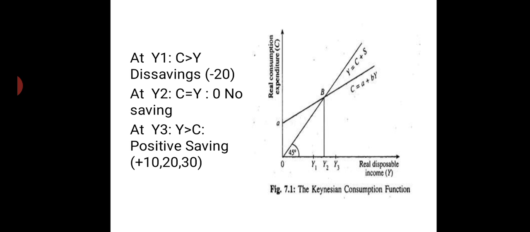The portion to the left of B shows dissaving, the first stage. At B, where income is OY2, there is no saving. That is the second stage, and the third stage is to the right of B, which shows savings. These are the three stages explained by Keynes through his consumption function.